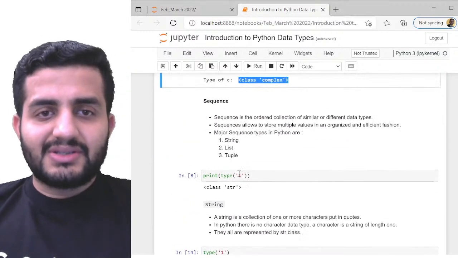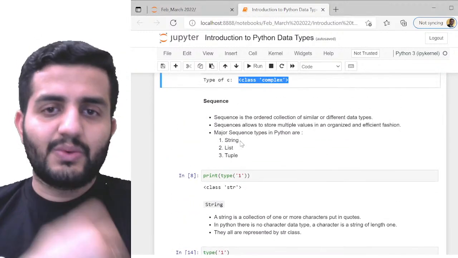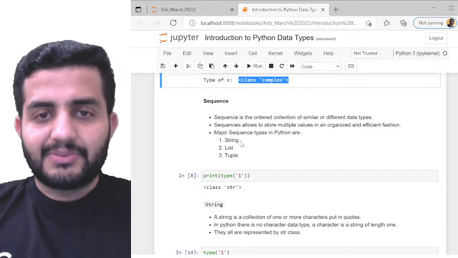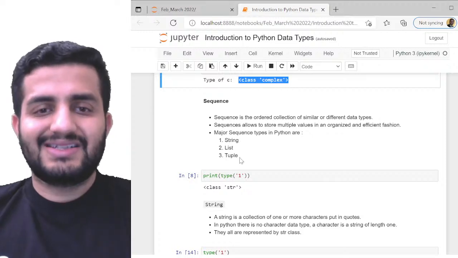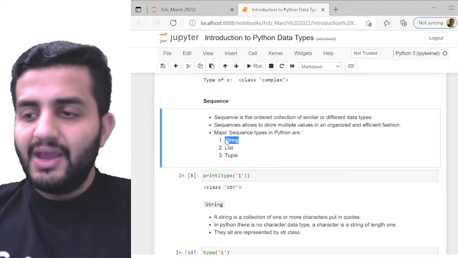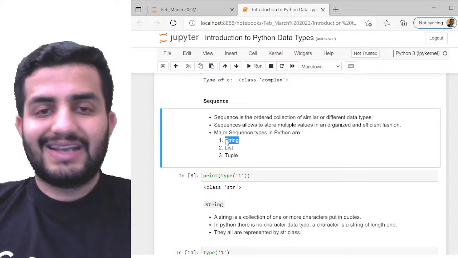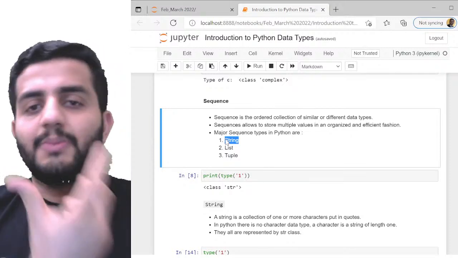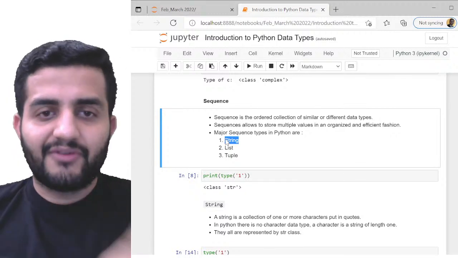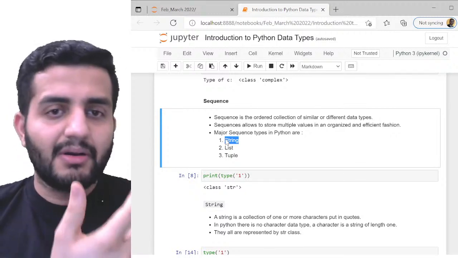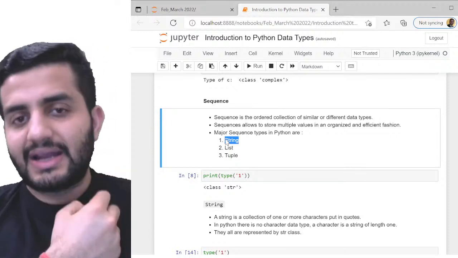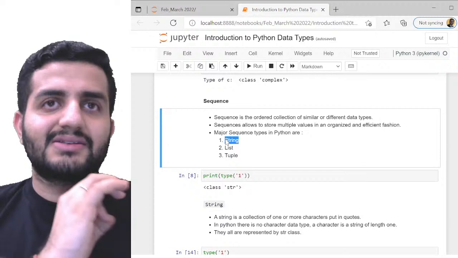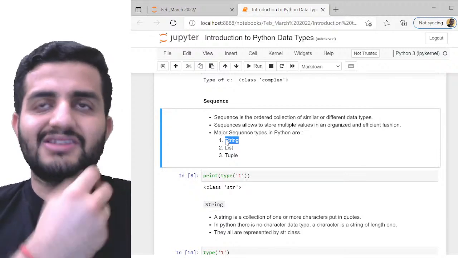After that, we discussed sequence data types. A sequence is an ordered collection of similar or different data types. Here we have string, list, and tuple. String is a sequence, a collection of characters. Character is not a data type in Python. A character could be an alphabet, a number, or a special character, anything that can be given under quotes.